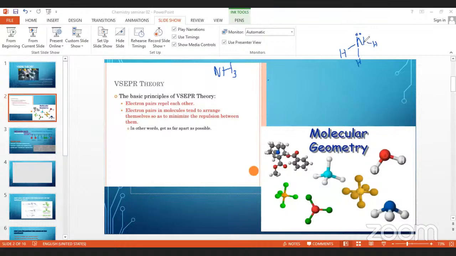You don't need to represent the core electrons. That means the inner electrons are not represented; you are only representing the valence shell electrons. And the other thing is, there are only two types in which those electrons remain inside the valence shell. What are those? They can be inside a bond pair, or otherwise they can be inside a lone pair. There are no other ways for those electrons to remain inside the valence shell. There are only two ways: in a bond pair or in a lone pair.